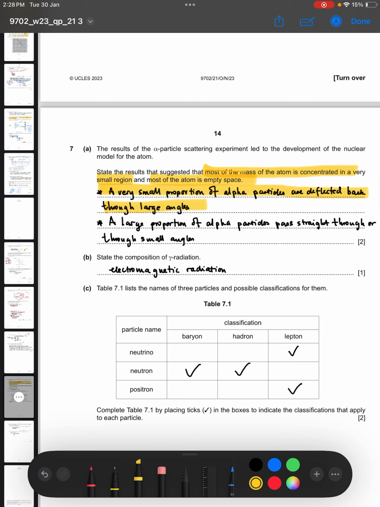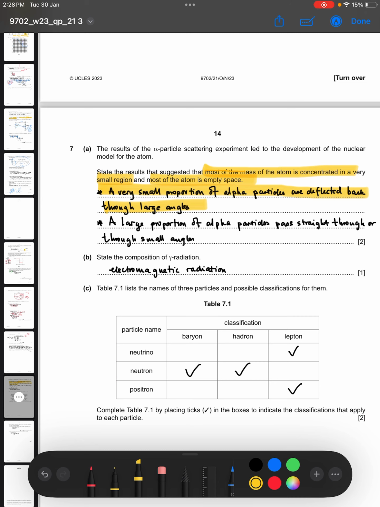If it's a small proportion, then the mass is concentrated in a small region. The fact that they are deflected back at large angles also means that that small region is very massive. That's where all the mass is. So, number one, it's massive and it's small.